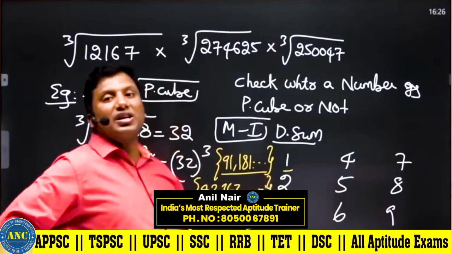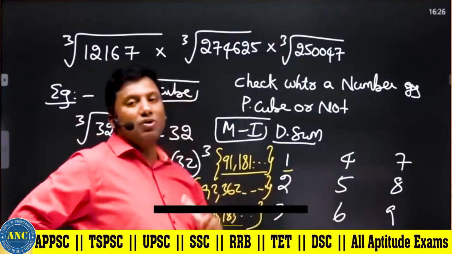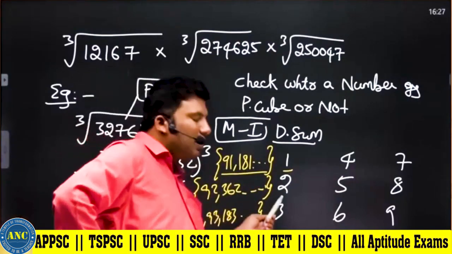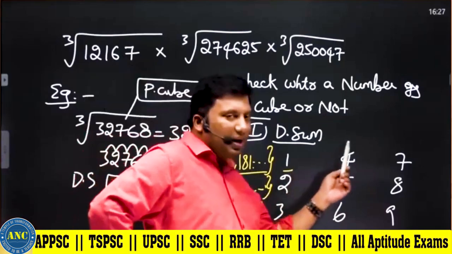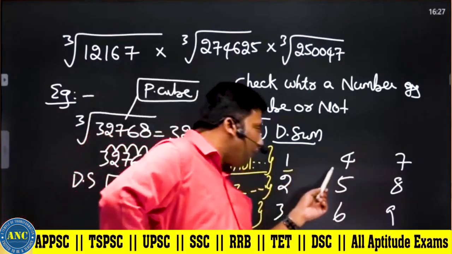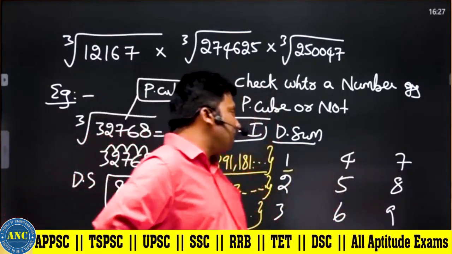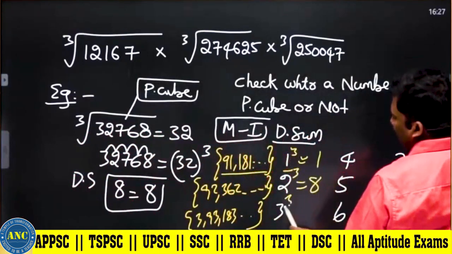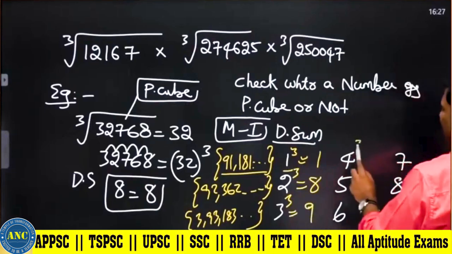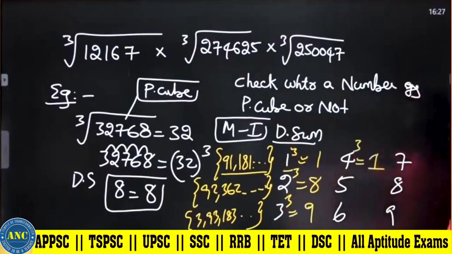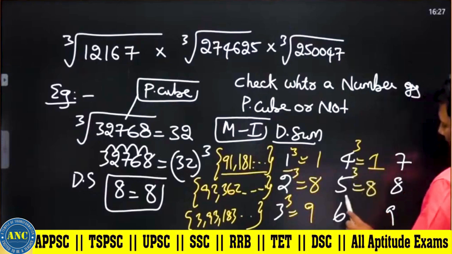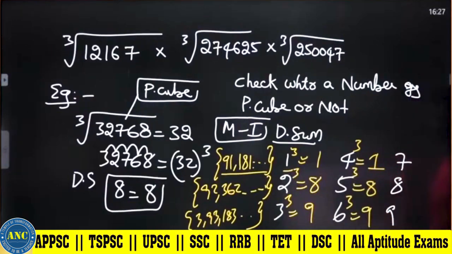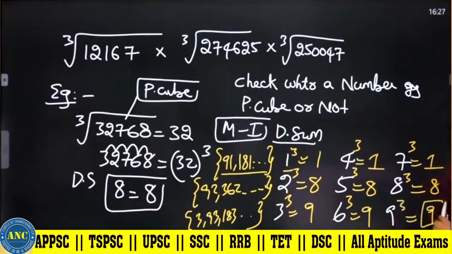Set of all the numbers whose digital sum is 1, 2, 3, 4, 5, 6, 7, 8. Cube it. 1 cubed is 1, 2 cubed is 8, 3 cubed is 27, 2 plus 7 is 9, 4 cubed is 64, digital sum 1, 5 cubed is 125, digital sum 8, 6 cubed is 216, 9, 7 cubed is 343, 1, 8 cubed is 512, 8, 9 cubed is 729, 9.